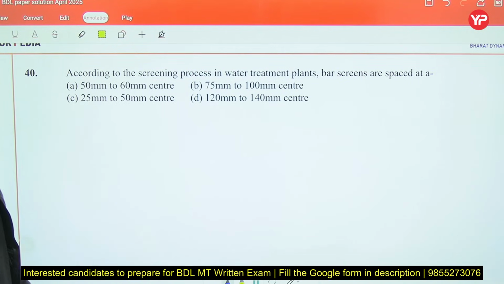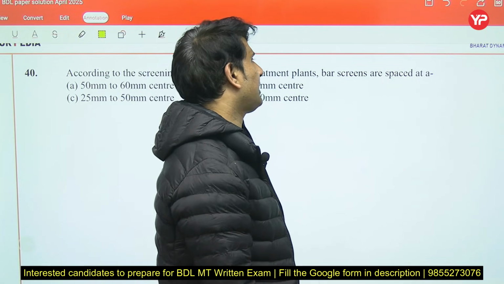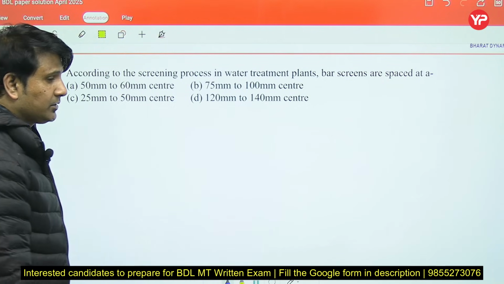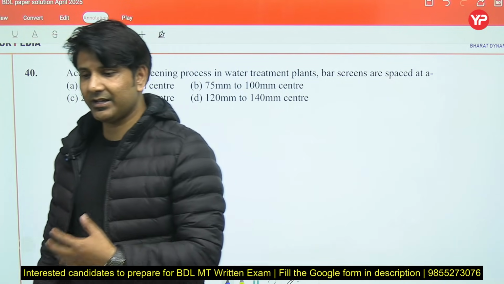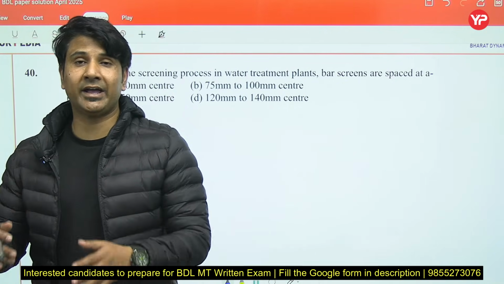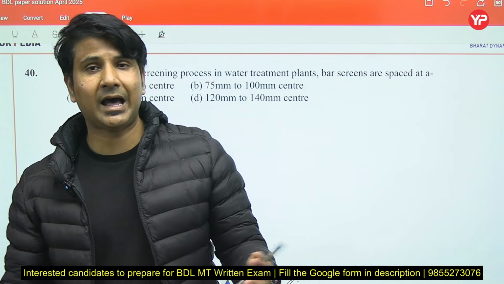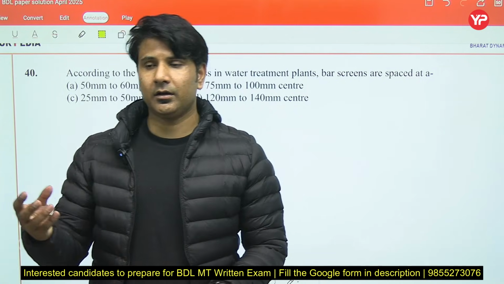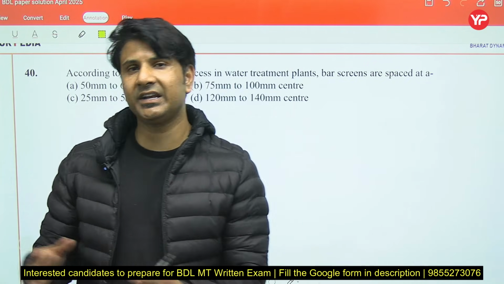Now, according to the screening process in the water treatment plant, bar screens are spaced at... So, when we do the water treatment plant and water is coming from any particular river or stream, that might have large debris particles like stone, wood, leaves. So, we have to screen it out.